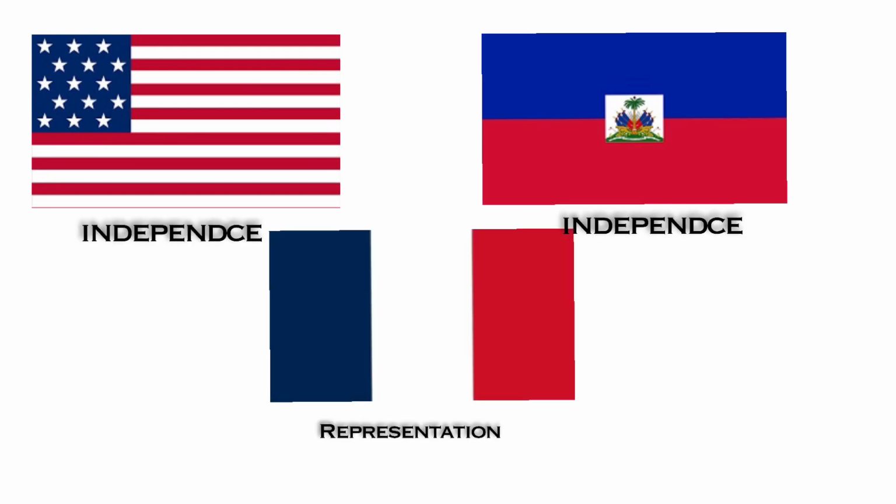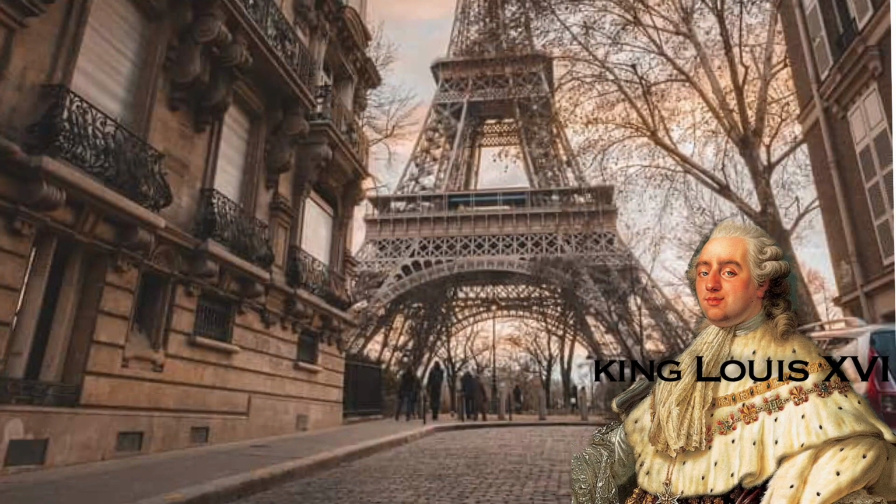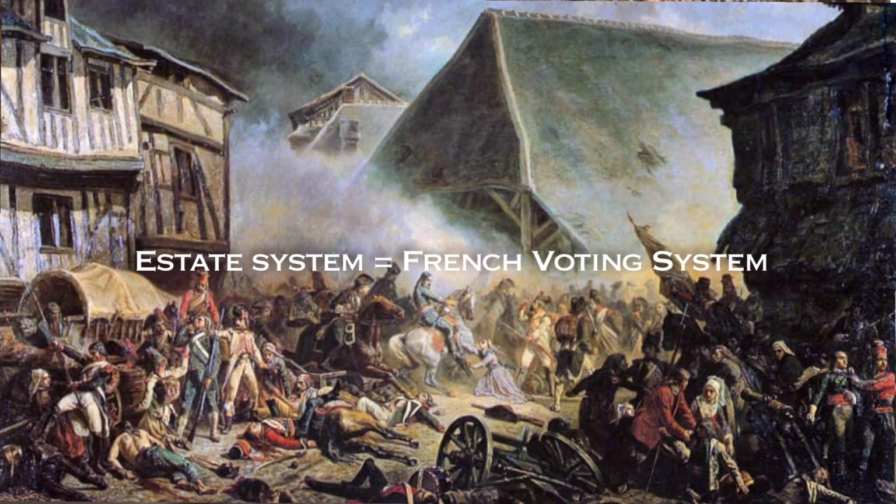Look, guys, I know we haven't talked about the French Revolution since, what, Unit 5? But it's pretty important for our knowledge about the guillotine. So here's a quick reminder. Unlike the American or Haitian Revolution, the French Revolution was a battle for representation. King Louis XVI had put France into debt, which caused an increase in taxes within the lower class, which caused major outrage. Peasants were mad at the unfair estate system.